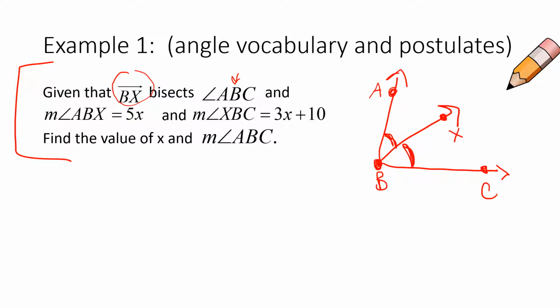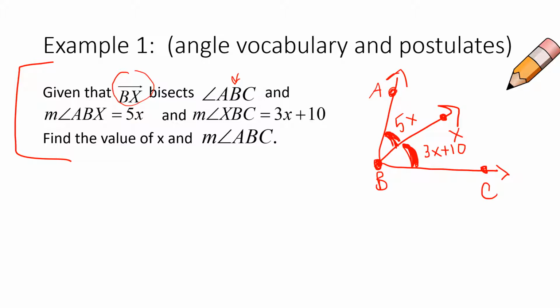They told me the measure of ABX, that's this angle right here, is 5x, and the measure of angle XBC is 3x plus 10. We need to find the value of x and the measure of angle ABC, the big angle. Okay, so first we have to find x. We're going to have to set up an equation in order to solve for x.